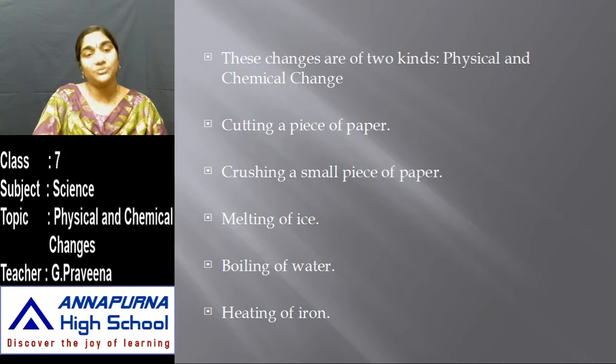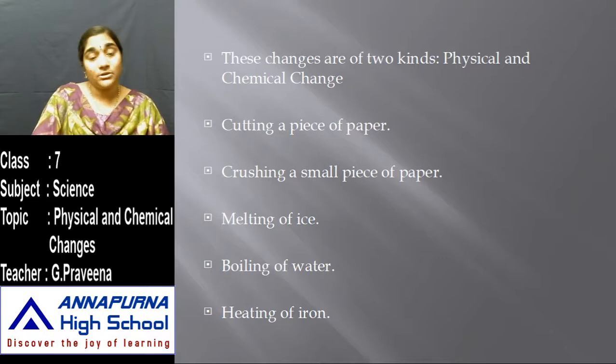No new substance is formed there, right? Then crushing a small piece of chalk, yes, we can get back the chalk piece again. When we mix it in water, roll it again and dry it out, we can get back the chalk piece. And melting of ice, yes, ice can be converted back into water, and water can be converted back into ice again. So we are getting the original substance here.